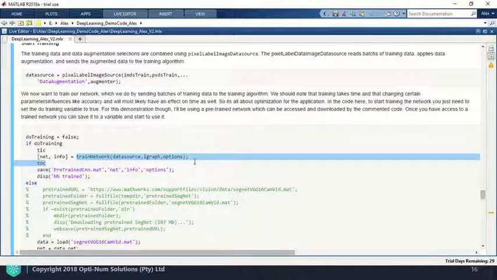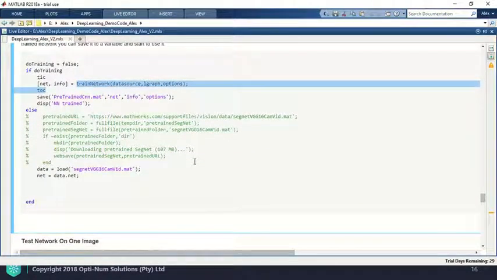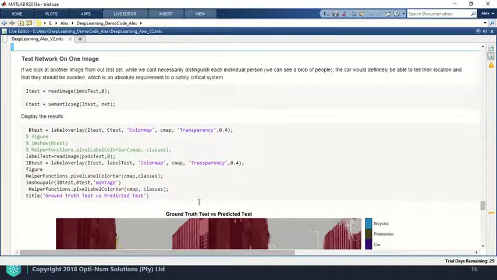However, unless you'd like to sit with me on this webinar for 19 or so hours, or plausibly more, I'm going to just use one that's already been trained for this context.